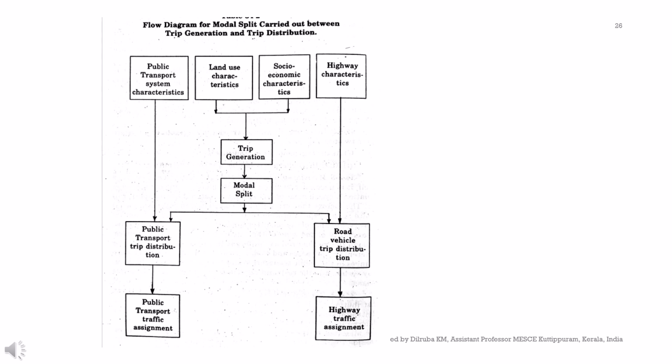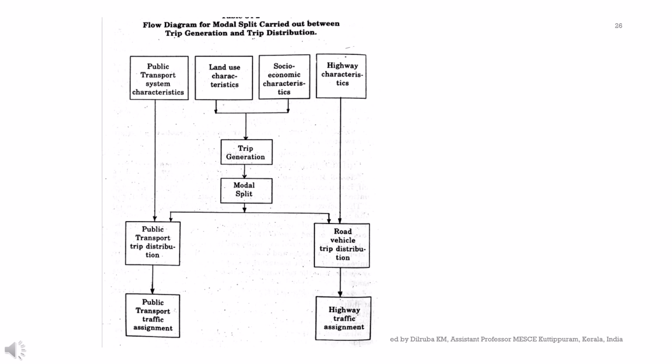The mode split process then produces two key outputs categorized by mode for the total number of trips ending or starting in each zone. First, public transport trip distribution. This represents the total number of trips originating or destined for each zone that are expected to use public transportation. This total will later be distributed to specific origin destination pairs. Then, road vehicle trip distribution. Similarly, this represents the total number of trips originating or destined for each zone that are expected to use private vehicles, also to be distributed to specific origin destination pairs later.